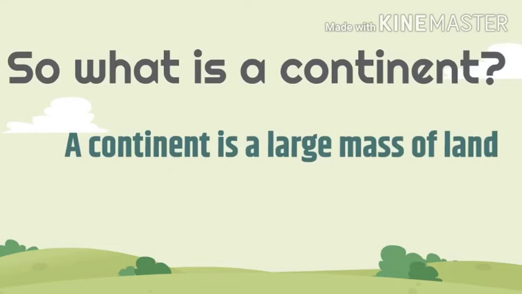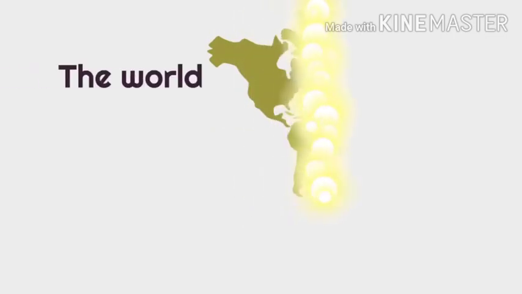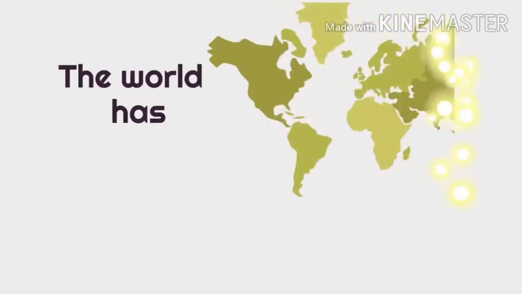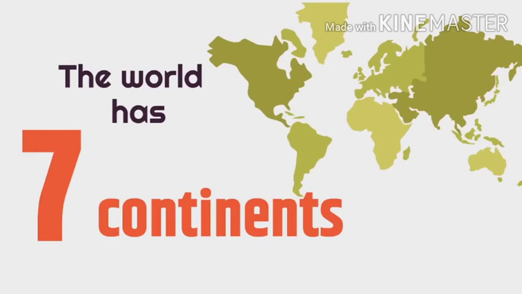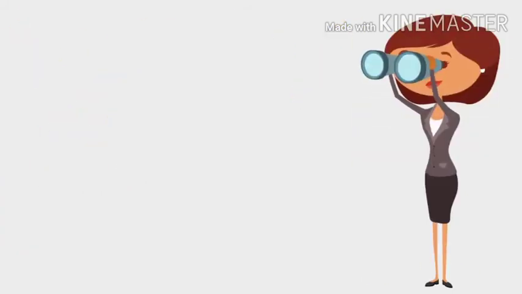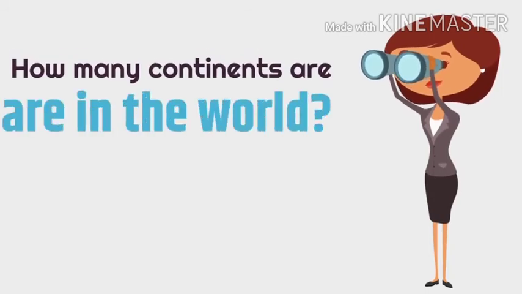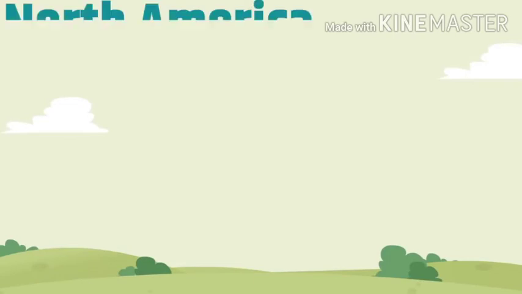So what's a continent? A continent is a large mass of land. The world has 7 continents, like I told you earlier. So how many continents are there in the world? 8? No, 7. Yes. So there are 7 continents in the world. And I hope you can say them without batting an eyelid.